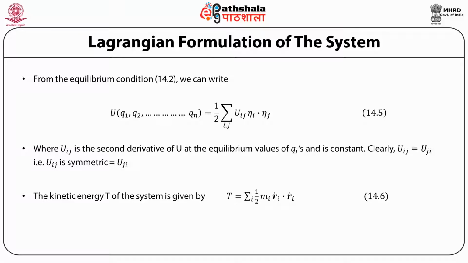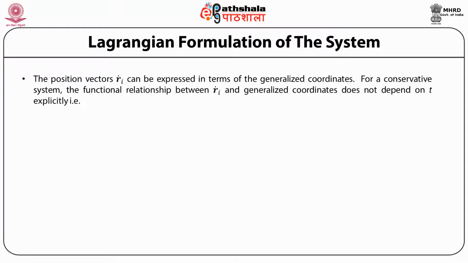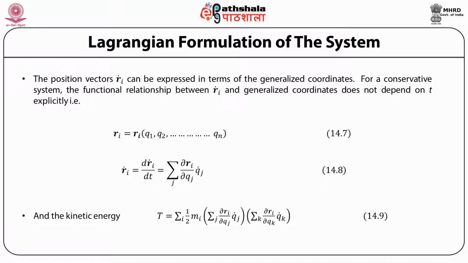v i squared is r i dot, r i dot. Now, the position vector r i can be expressed in terms of generalized coordinates. For a conservative system, the functional relationship between the Cartesian coordinate r i and the generalized coordinates does not depend on t explicitly. Therefore, r i is simply a function of q1, q2, up to qn. From here, r i dot can be written as the total derivative of r i with respect to t, and by the chain rule, sigma over j, d r i by d q j, q j dot.